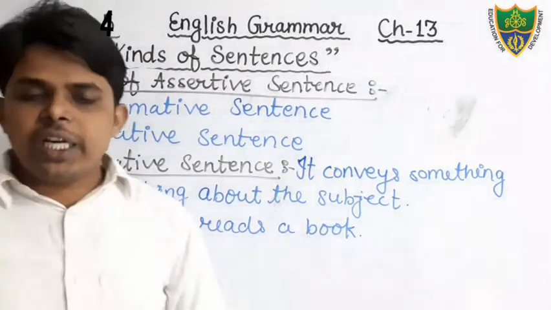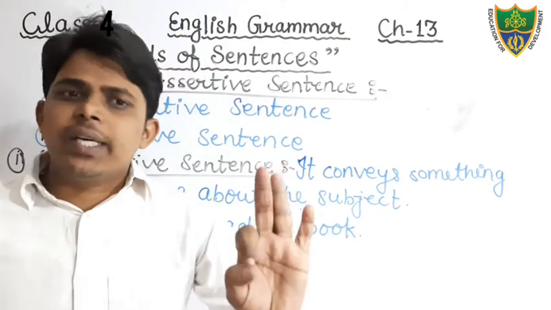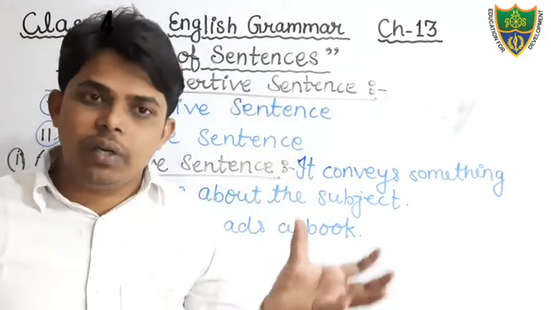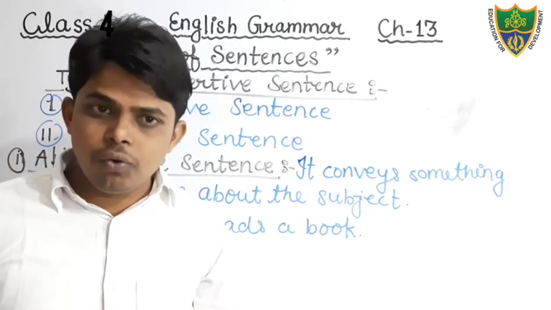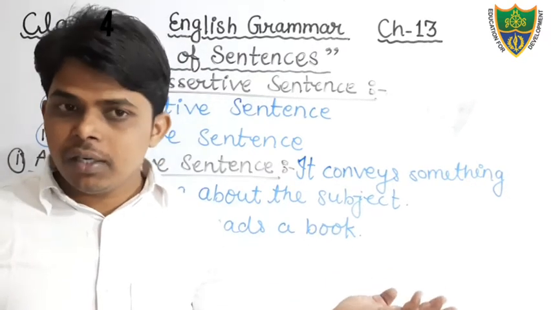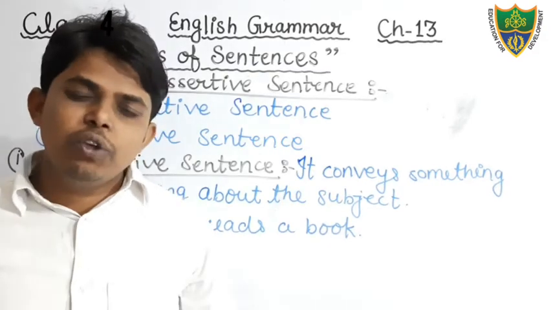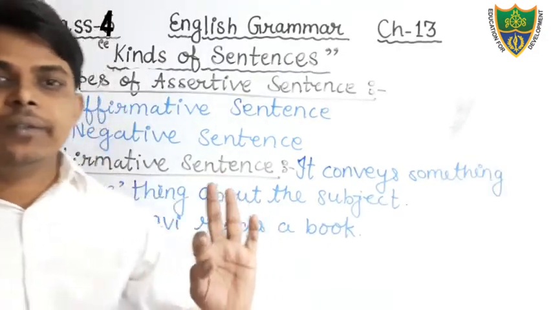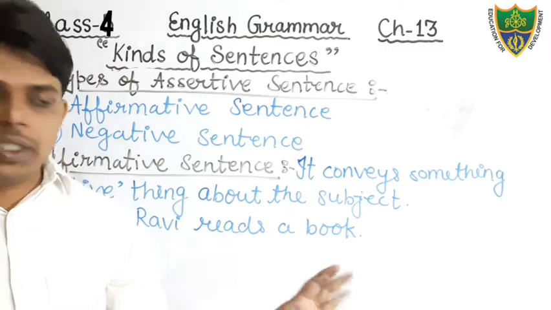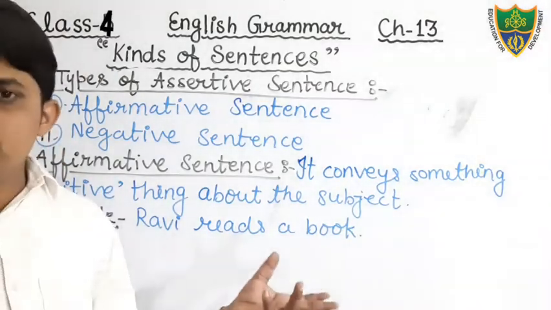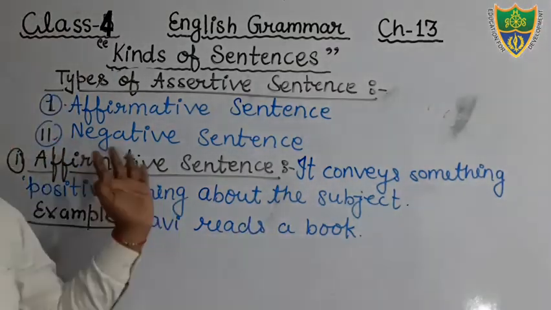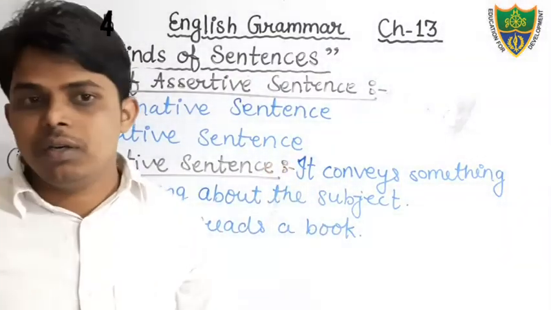Students, one more thing that you should keep in your mind, that in this sentence you will not get any negative word. What are the negative words? No, not, never, neither. These are negative words. You will not get these words in the affirmative kind of sentence.